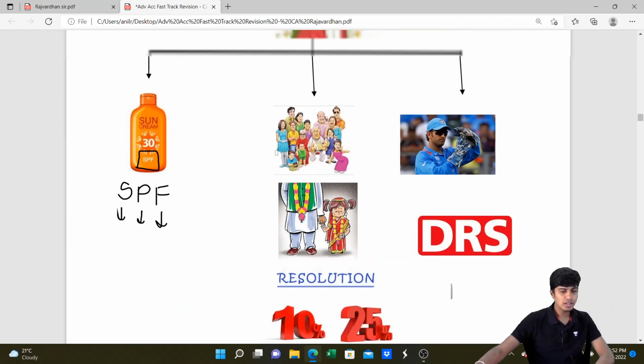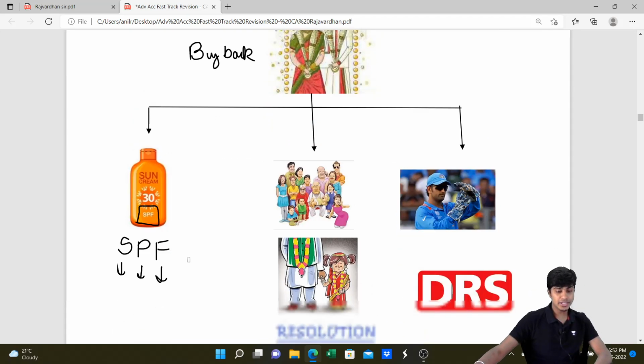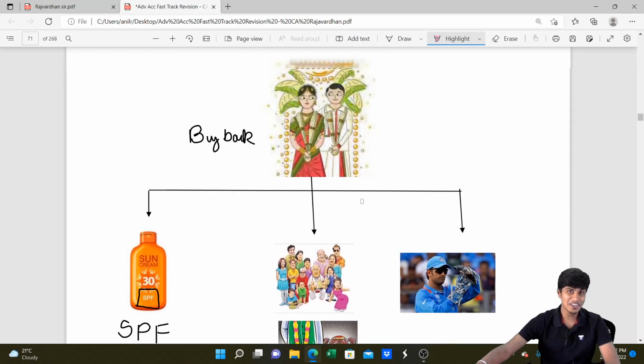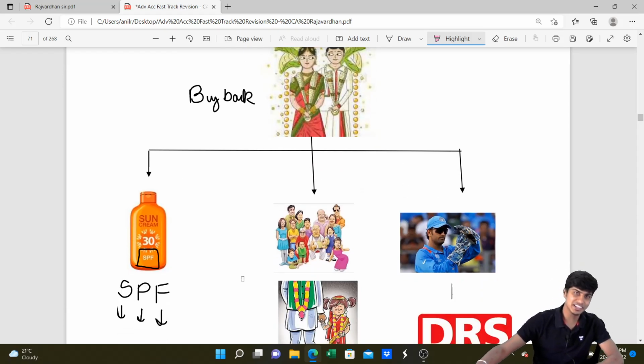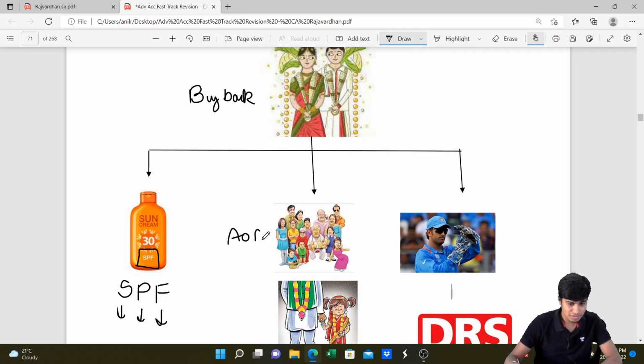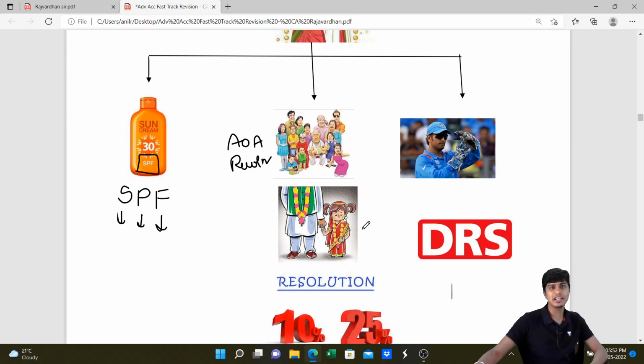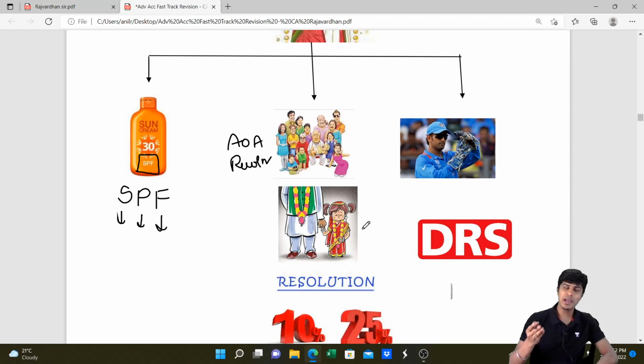Whenever you go for buyback, you need to take consent. Whenever you go for a wedding, you need to take the consent of the entire family. So you need to pass a resolution, and there should be power in the articles of association. You need to take the consent of the shareholders. Then the next thing is, it cannot be a child marriage. Marriage cannot be a child marriage. No, it's illegal. Similarly, you cannot buy back partly paid up shares.